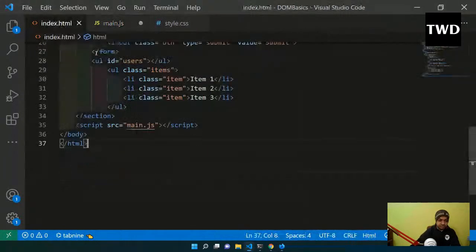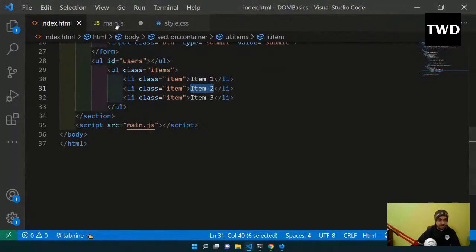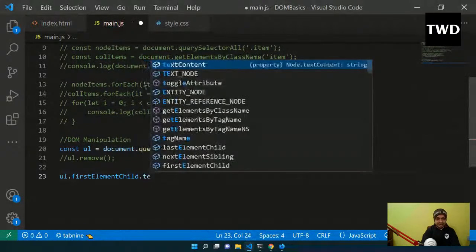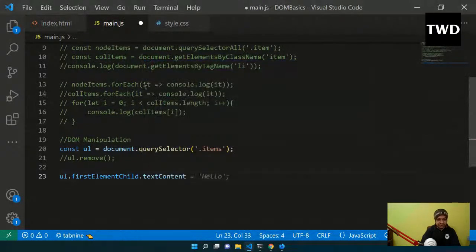So what is my criteria? I want to change this item 1, item 2, item 3, and use anything which I need. You change it and add anything from my side. So ul dot first element child dot there is something known as text content. So text content equal to, I will do maybe the thing which we are learning, HTML. We're learning JavaScript, so HTML is JavaScript, I'll change.